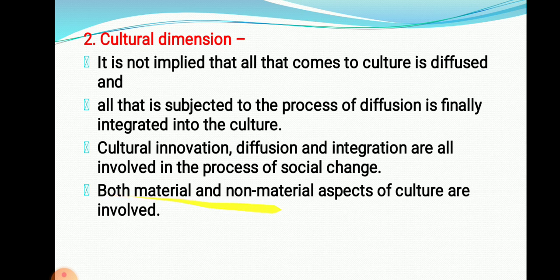Both material and non-material aspects of culture are involved in these cultural dimensions. Changes in material and non-material culture play an important role in the social change process. Material means which has a physical appearance. Non-material means knowledge, attitude, thinking, those which do not have a physical appearance.